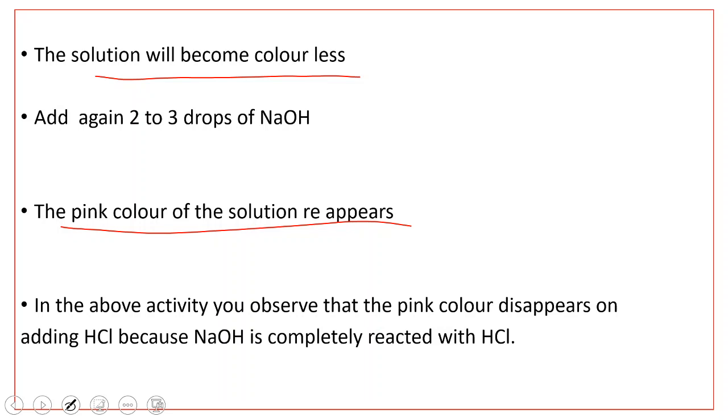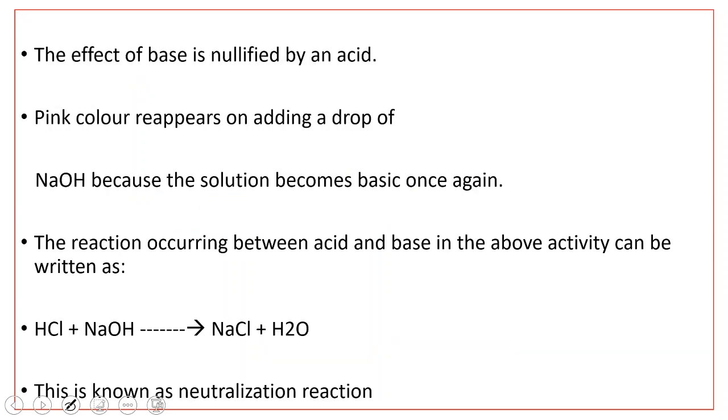Now this is an example of reacting an acid with a base. Acid reacts with base to give salt and water. This reaction is known as neutralization reaction. Initially the base gives pink color with phenolphthalein solution. That is the effect of the base. But when you add an acid, hydrochloric acid, the pink color disappears. That means the effect of the base is nullified by the acid. Again the pink color reappears on adding a drop of sodium hydroxide, because the effect of the acid is nullified by the base. So this is a reaction occurring between an acid and a base.